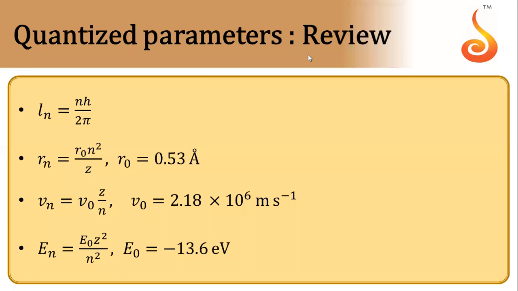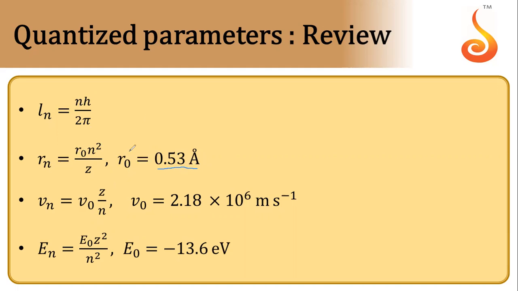So next are the few formulas. Angular momentum, which has been denoted by Ln, is nh by 2 pi. Rn is the radius of nth orbit, so r naught n square by Z. Let's say electron is orbiting in second orbit, so in place of n you will substitute 2, and r naught value is 0.53 angstrom.